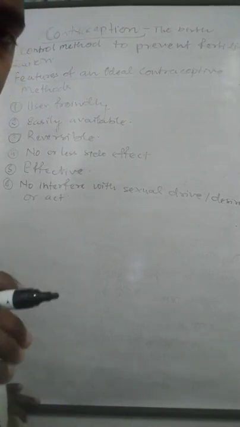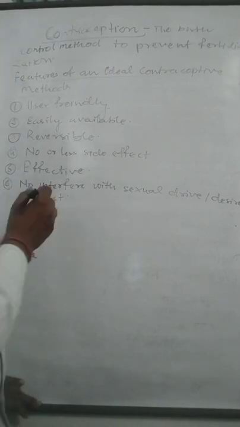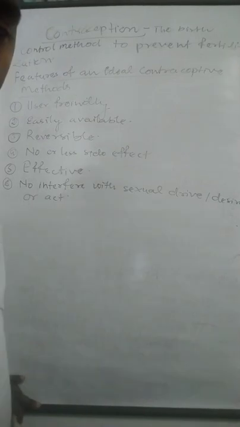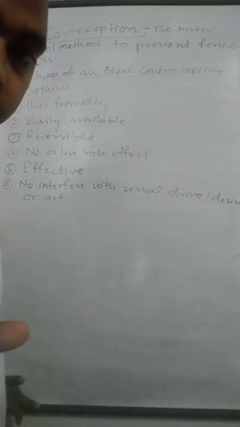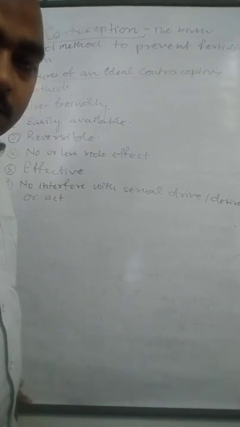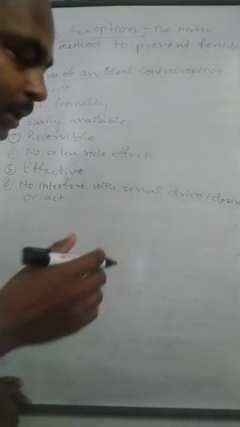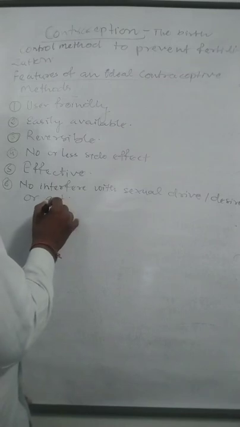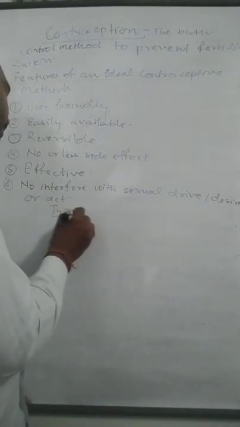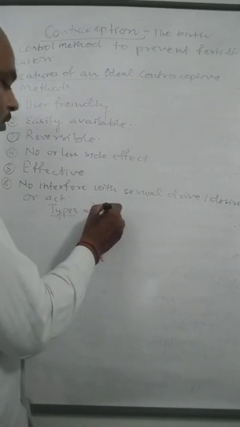The next, let us talk about the types of contraceptive methods, means the groups in which the contraceptive methods can be divided. So the next topic is types of contraception.